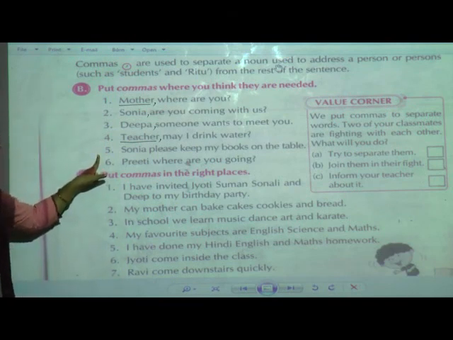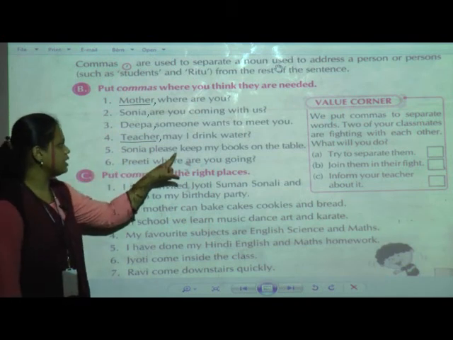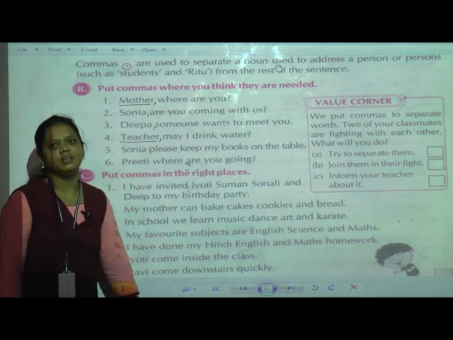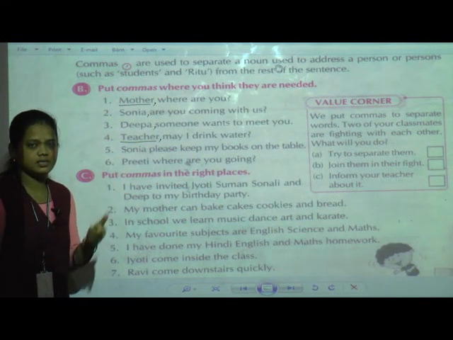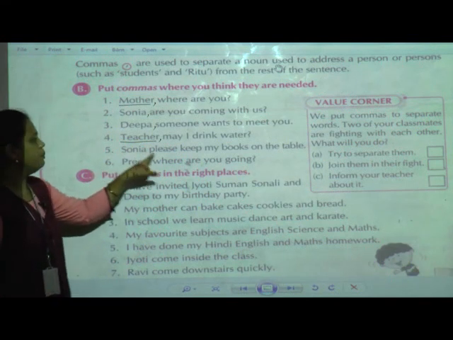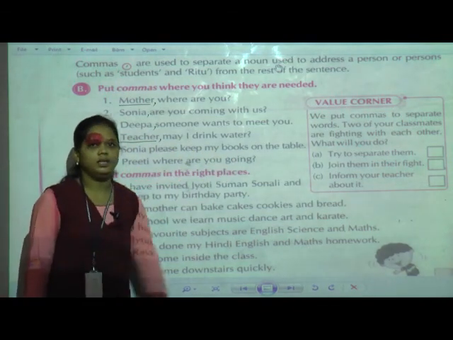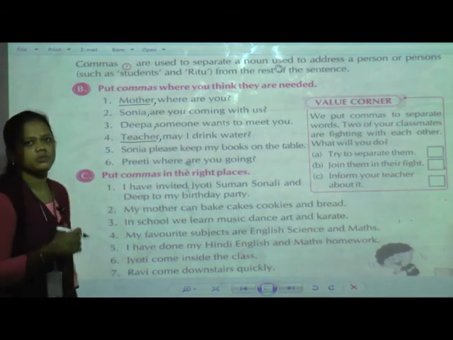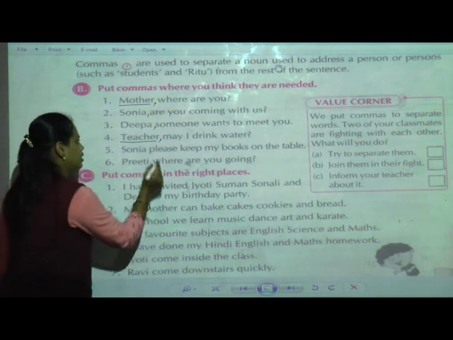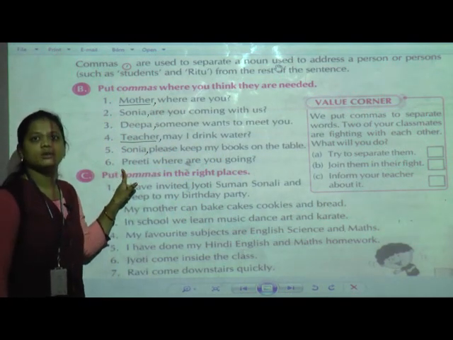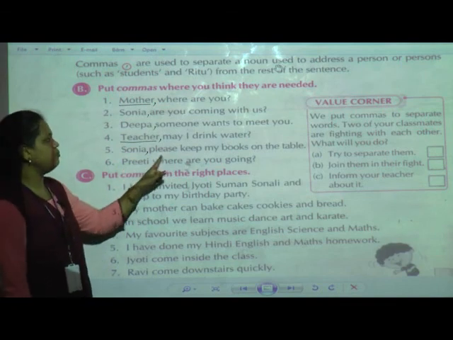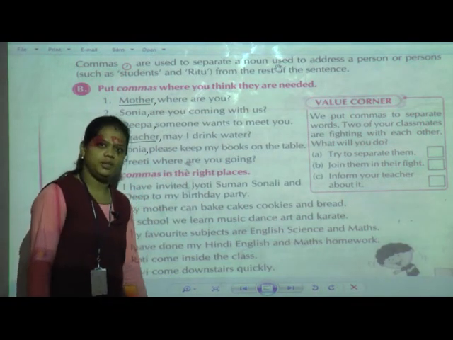Now the fifth one, "Sonia, please keep my books on the table." See, here an order is being given, it is telling Sonia to please keep my books on the table. So here we have to give the comma after Sonia. The pronunciation is like this: Sonia, please keep my books on the table.